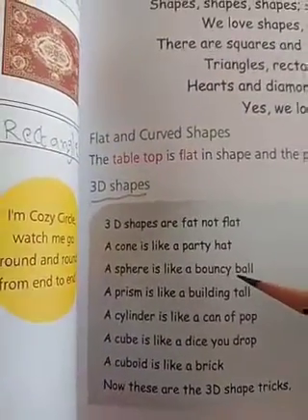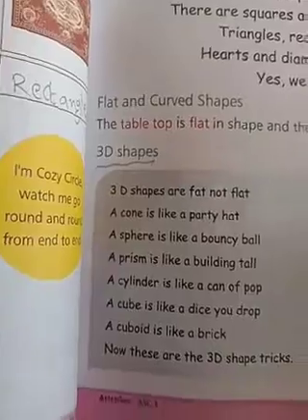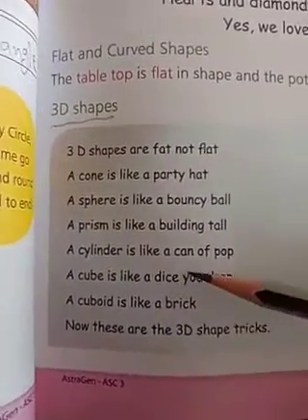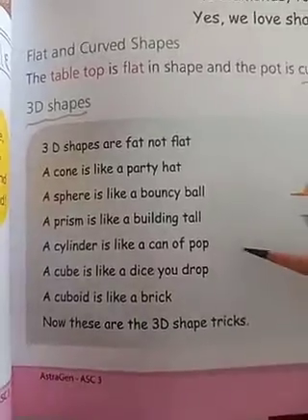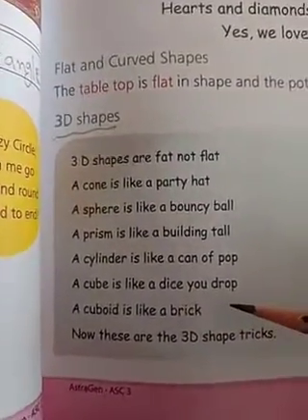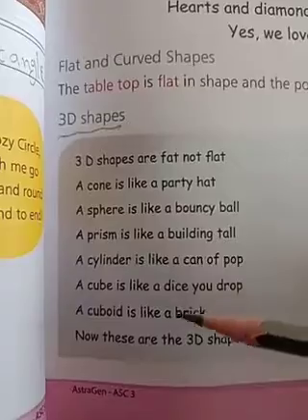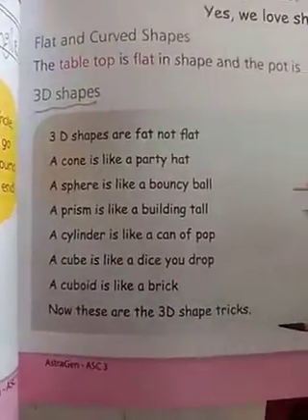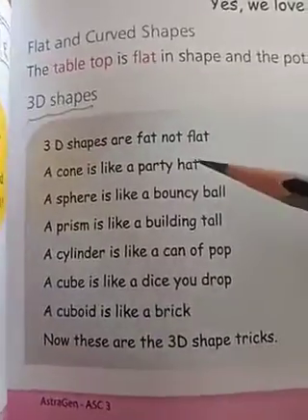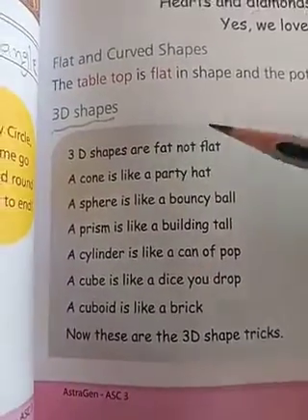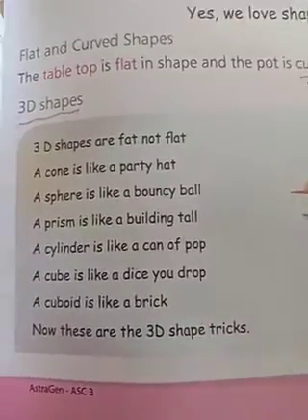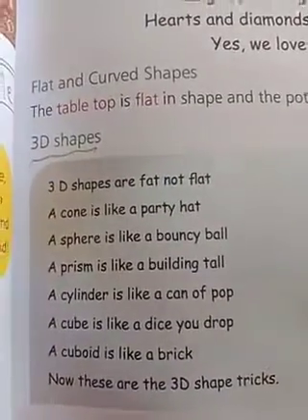A sphere is like a bouncy ball. A prism is like a tall building. A cylinder is like a can of pop. A cube is like dice you drop. A cuboid is like a brick. Now these are 3D shapes and tricks. So you learn, you remember this, children. So easy for you. 3D shapes. What are the 3D shapes? What are the examples?